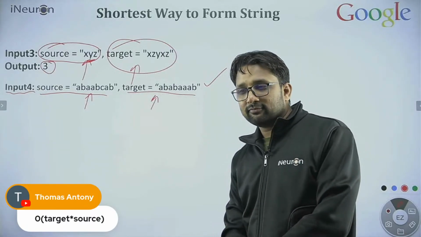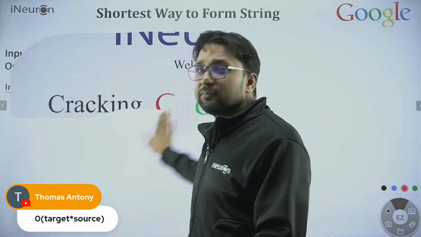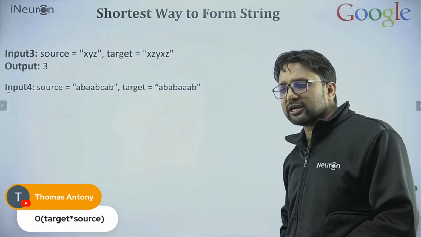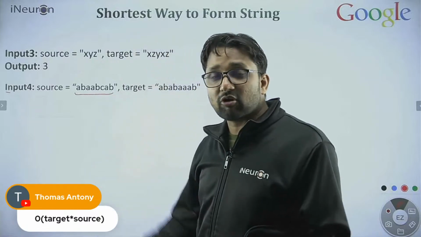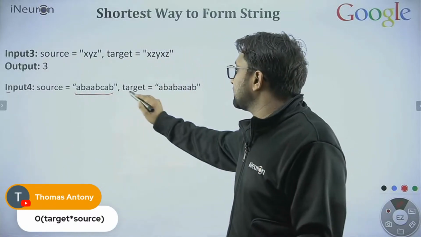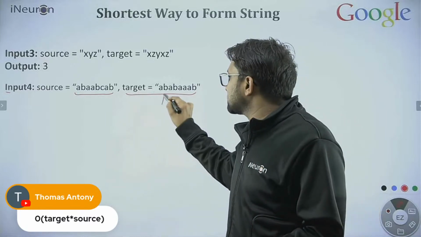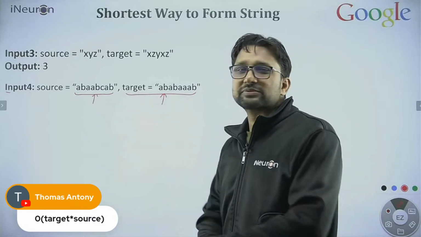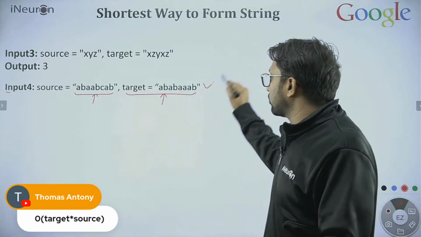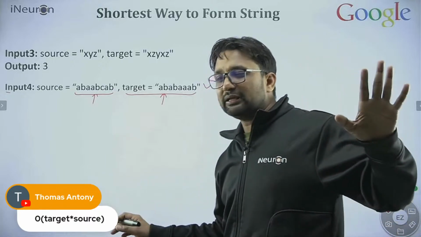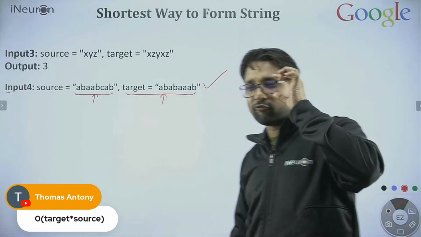Please try again. Keep trying, keep replying. That is important, whether you are trying or not. The question is simple. You can take subsequences of the source string to generate this target string. So how many minimum subsequences are required to generate the target string from the source? That's it. Please give me the output for this input. We will take time, we will move slowly. I just want you to understand each and everything. Then only we will move on.